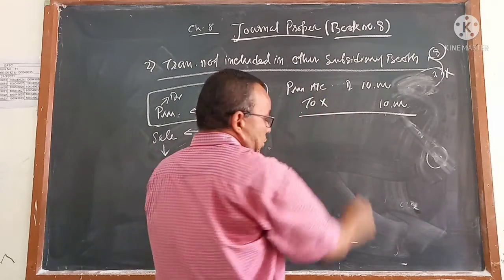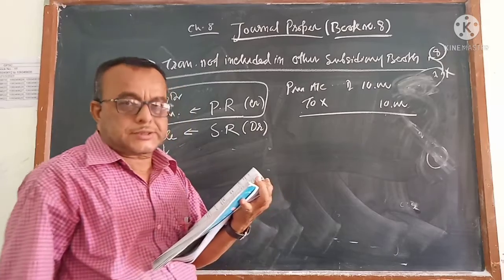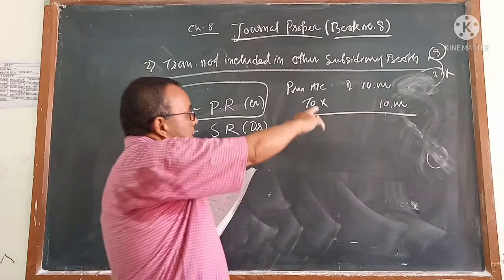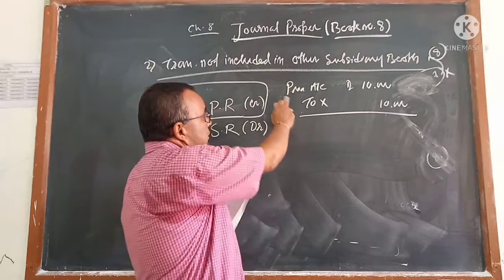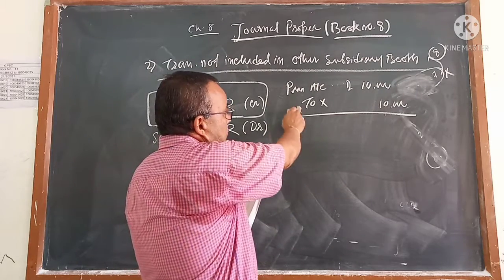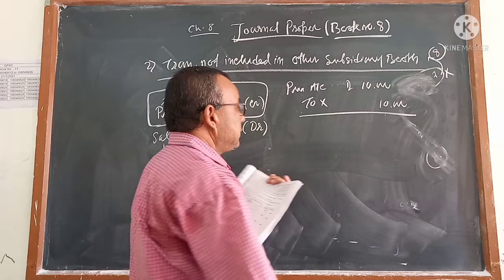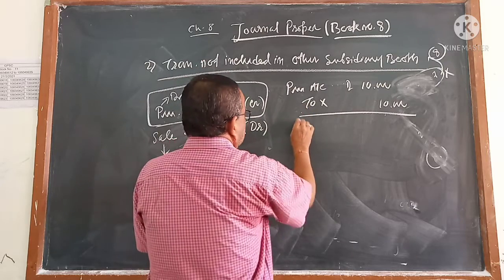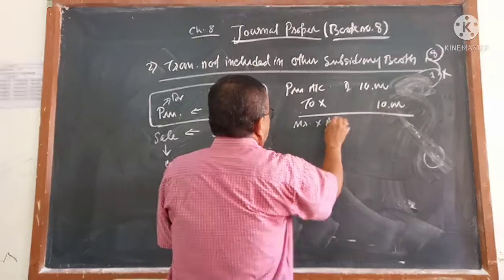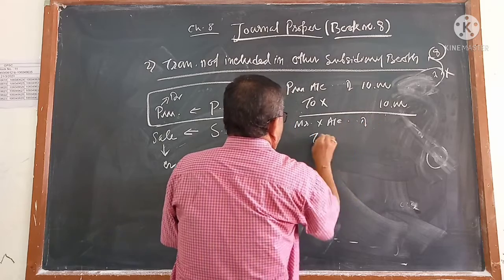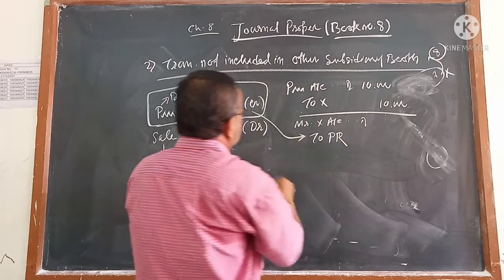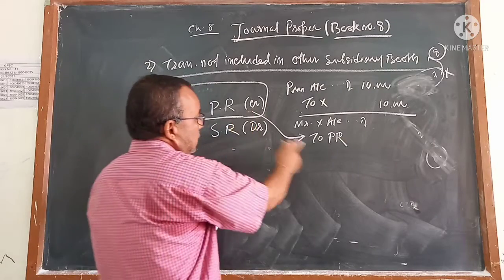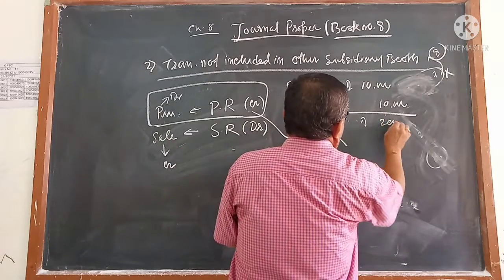You have purchased the goods from Mr. X. So out of the 10,000, we are giving back to Mr. X. When you purchased from Mr. X, that time we wrote purchase account debit to X. Now we are giving back to Mr. X. So that is coming Mr. X account debit to PR. PR मतलब purchase return. And I told purchase return is credit. देखो purchase return हो गया. कितना? 2,000.